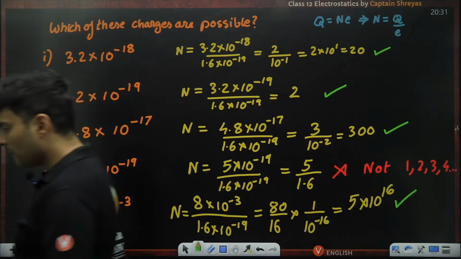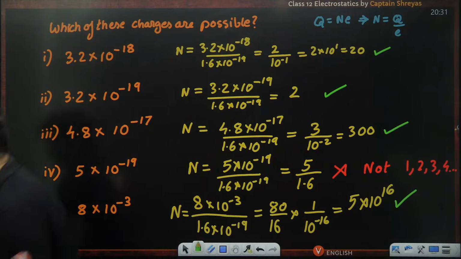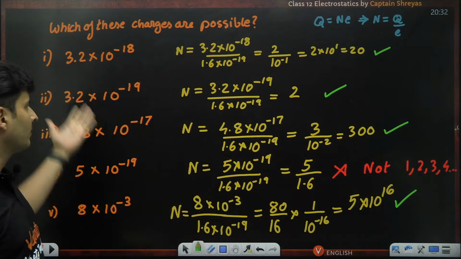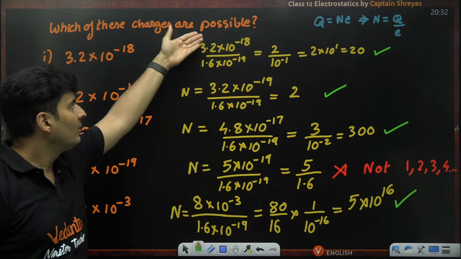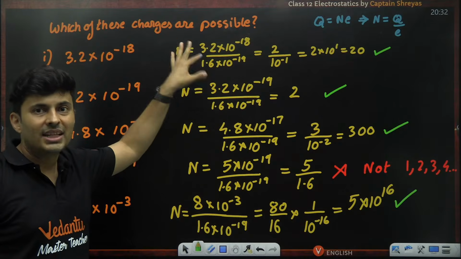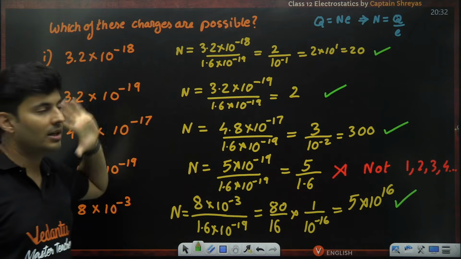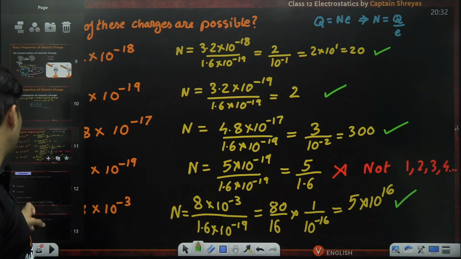Yeah. Fifth one is possible. Got it? So some of you missed the fifth one, I guess. Maybe the fourth one, maybe you got it wrong. So this is how you do it. You just have to see whether when you divide charge with electron charge, you get an integral value or not. If you get it, it's perfect. If it is not, it is not possible.